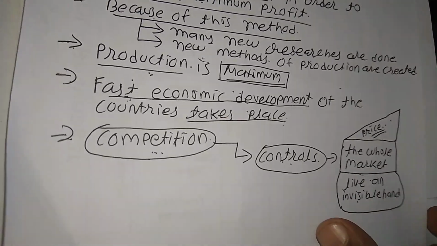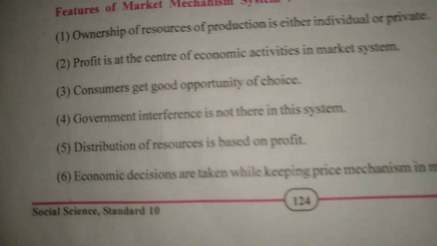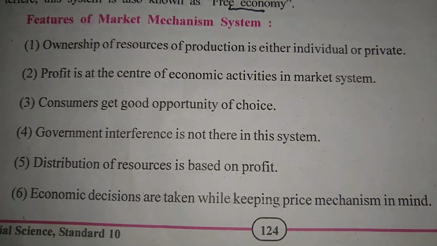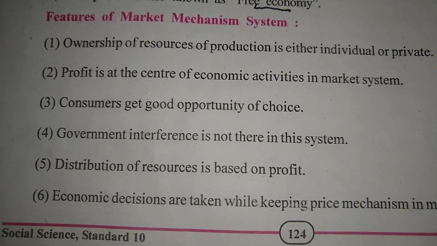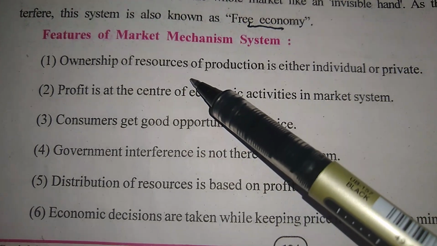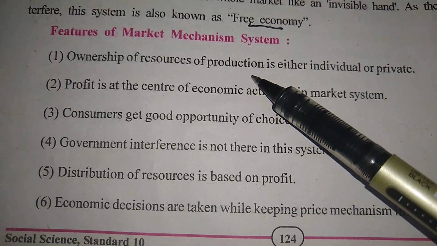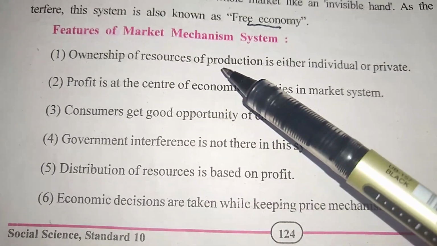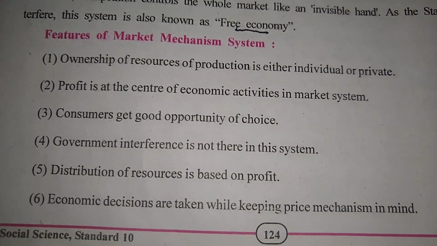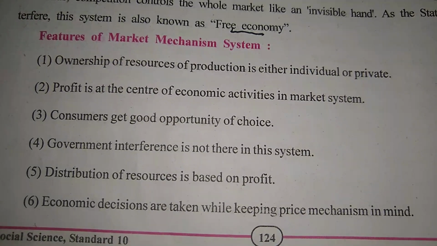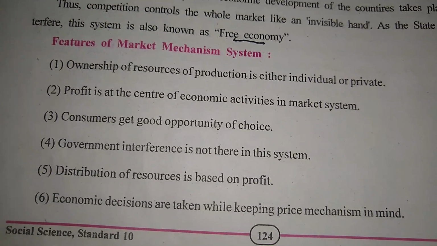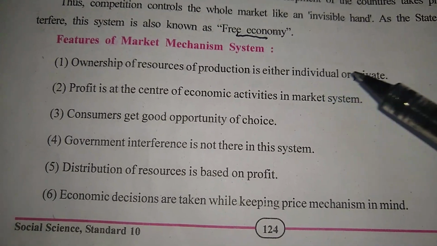Now after discussing this, we move on to the features of the market mechanism system. What are the characteristics that we discuss? Now, in market mechanism, ownership of resources of production, land, labor, capital, is either individual or private. It's not in the hand of government. Land is owned by individual or private. Labor is individual or private. Capital is also individual and private. So everything, the majority, is individual or private.